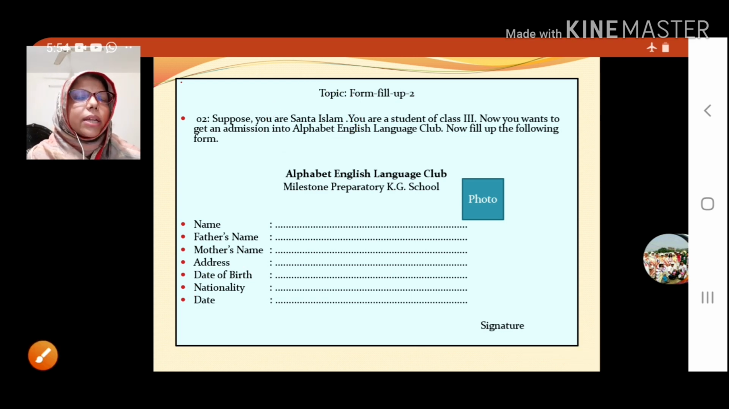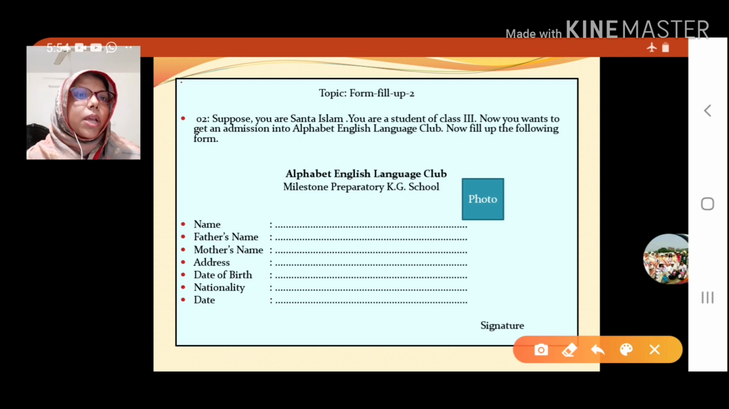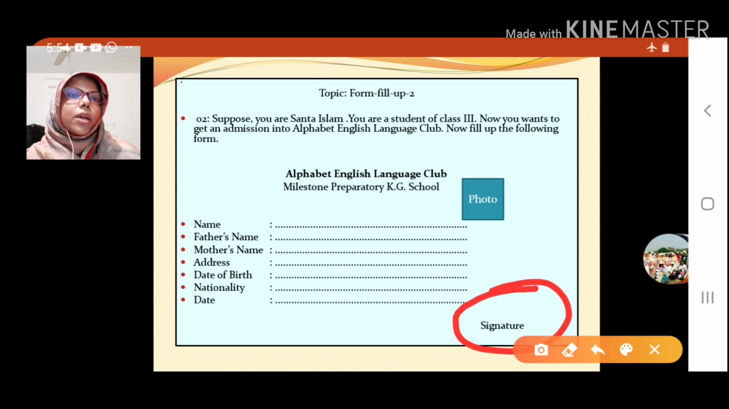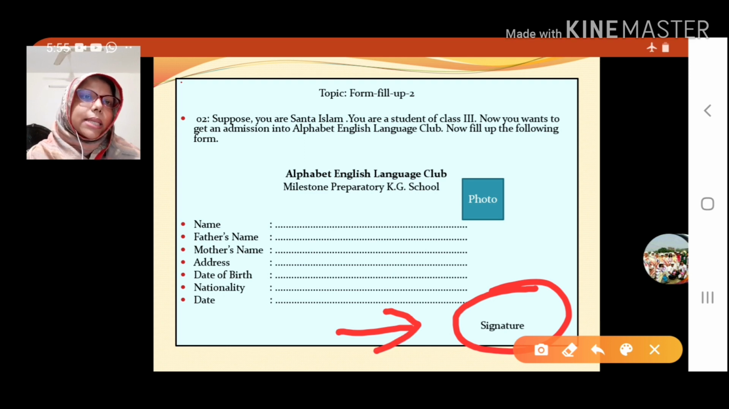Now the date. If you do it today, write today's date. If you do it after two days, you will give that day. This way you will fill up the form. Then the last part, that is the signature. Look here, another important thing: when we write the signature, be careful. The signature goes on the right side, this portion. Please don't keep the signature here. The signature should always be on this side.